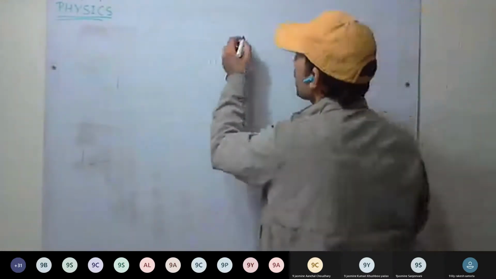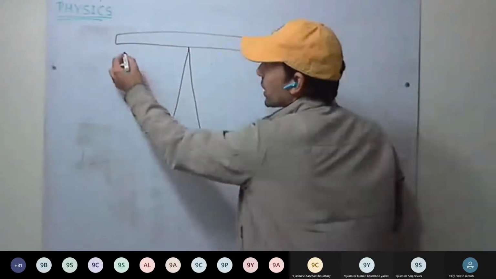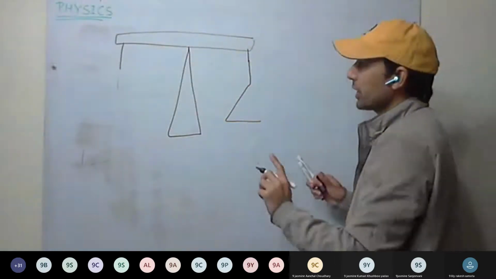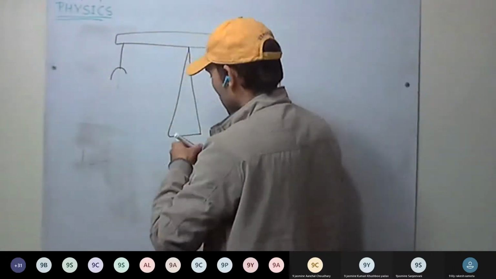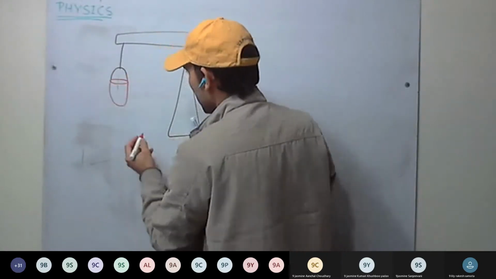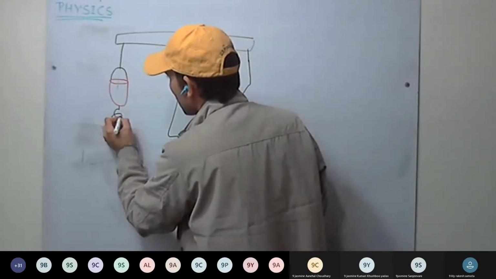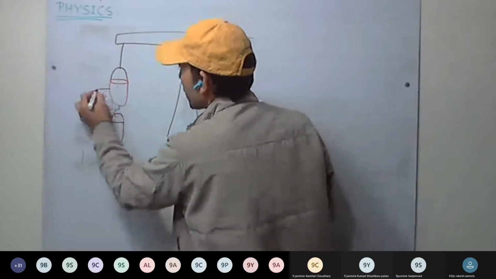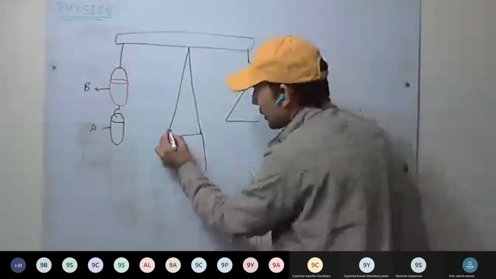This time we are taking one physical balance. For example, this is our physical balance, with a left and right pan. Now we are taking two cylinders of the same volume. This is our B cylinder, this is our A.